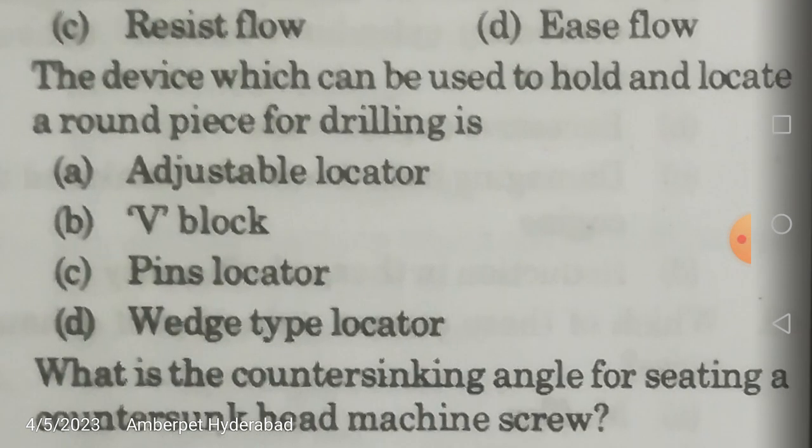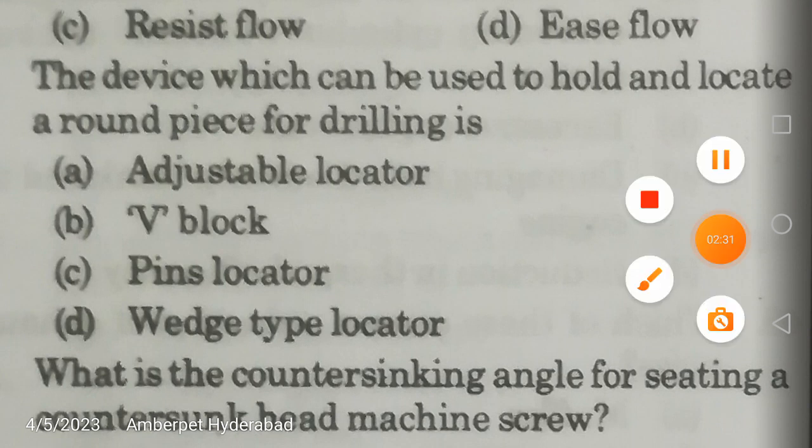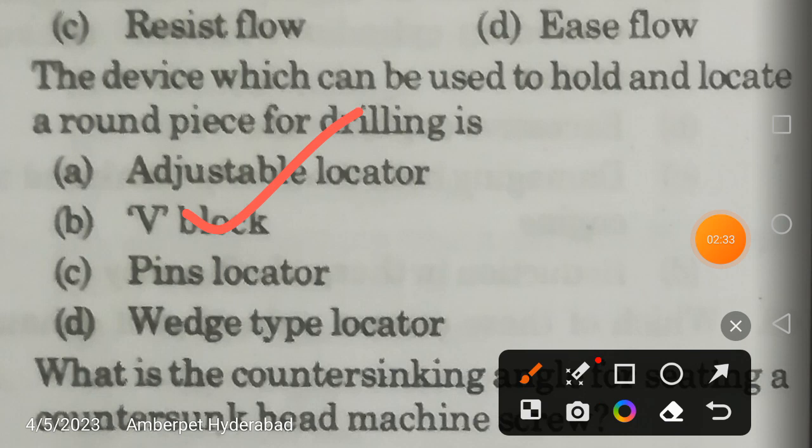The device which can be used to hold and locate a round piece for drilling is a V block, friends. It supports the piece on the two V-shaped faces. So it is neither the adjustable locator, pin locator nor wedge type locator. Those locators are also used, but for a different purpose, because the piece is cylindrical or circular in shape. Your V block is going to serve the purpose.